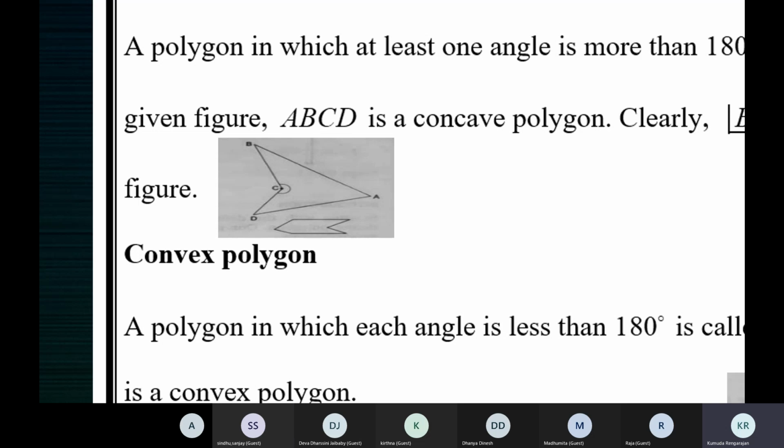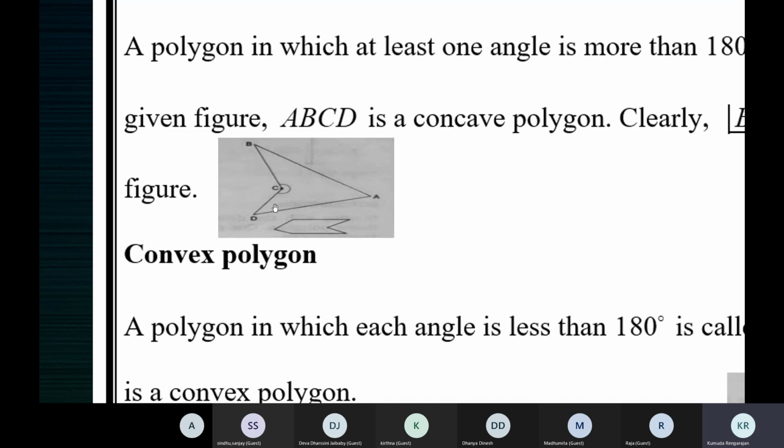So if you see in this figure, this is a quadrilateral ABCD. In this quadrilateral, angles A, B and D are interior angles.